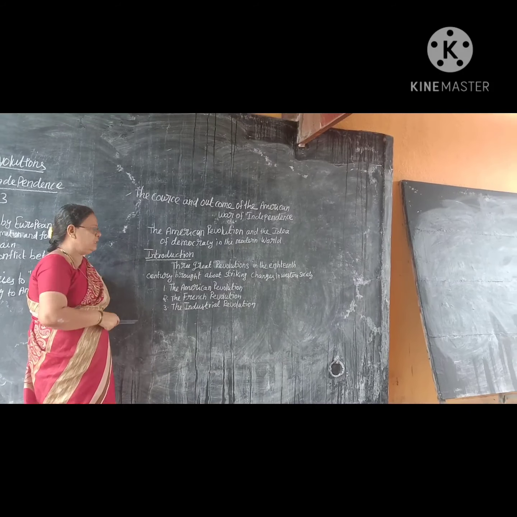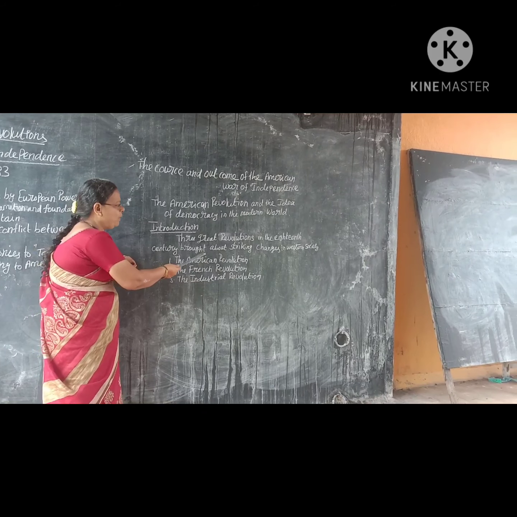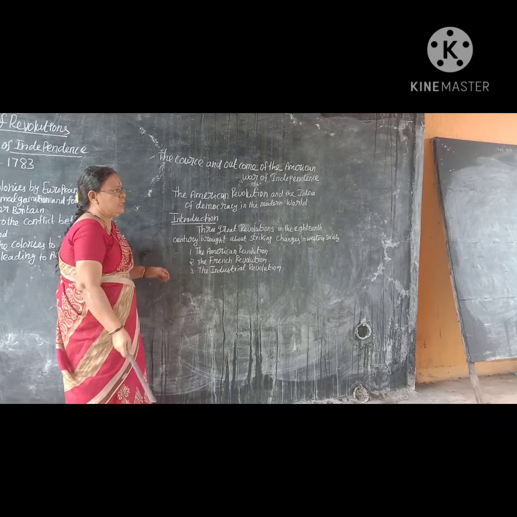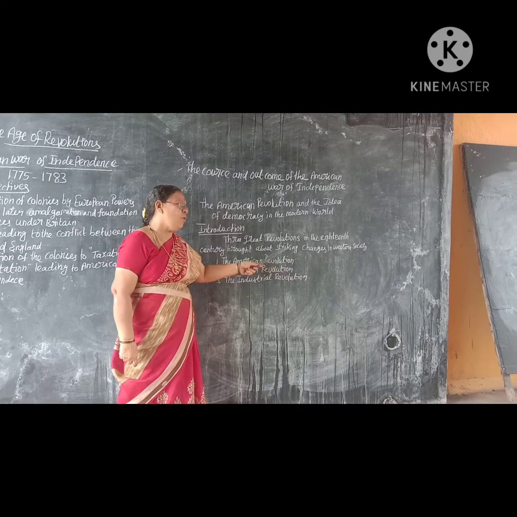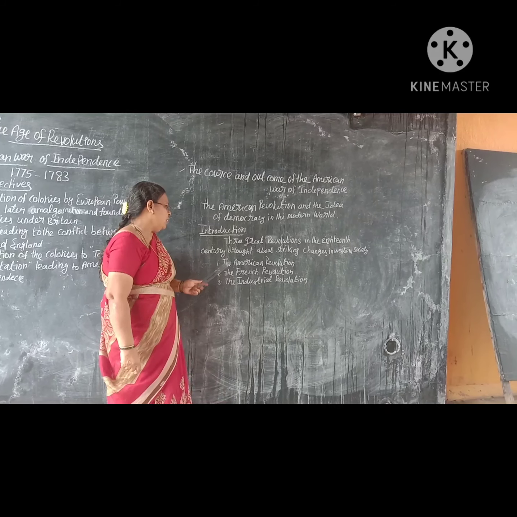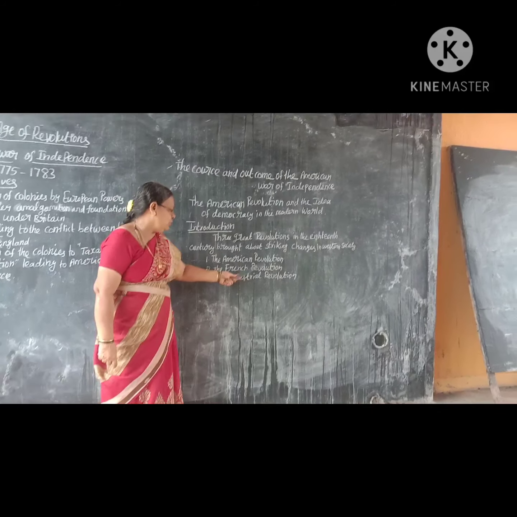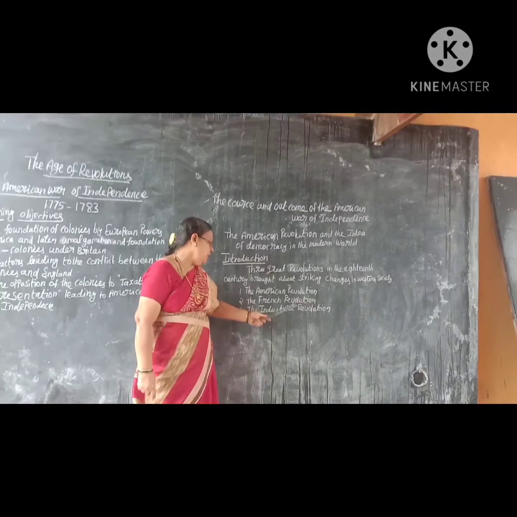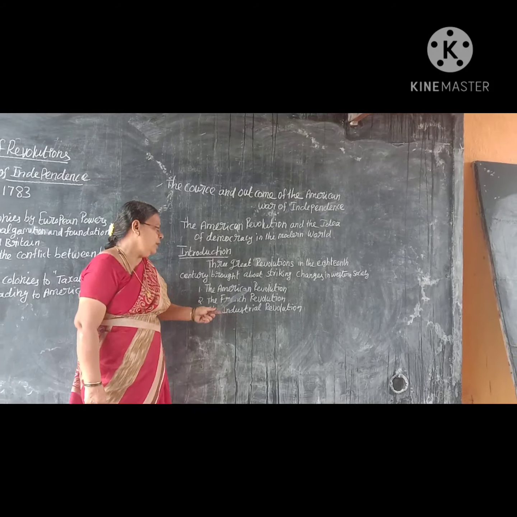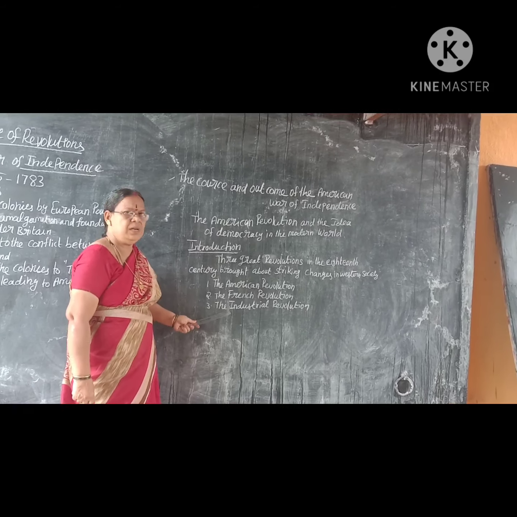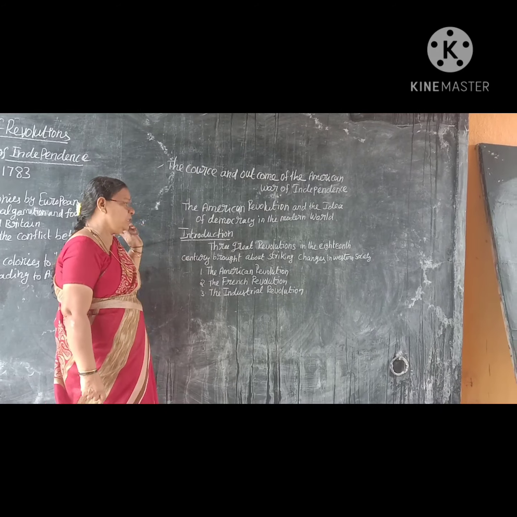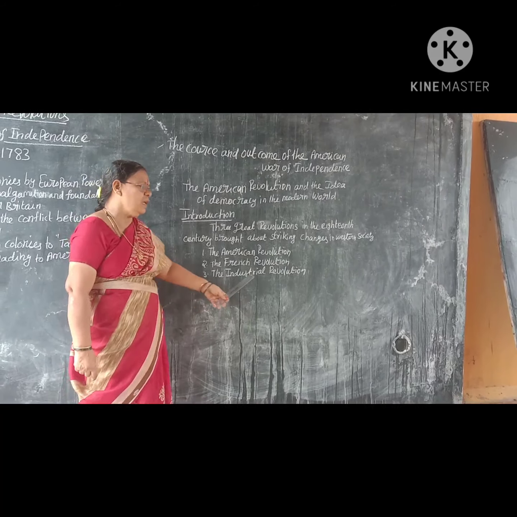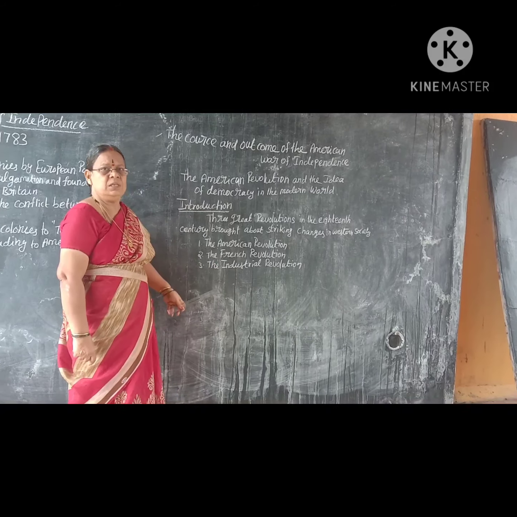Next, introduction. Listen here. Three great revolutions in the 18th century brought about striking changes in Western society. Striking means remarkable. It brought remarkable changes in the European countries. What were they? The American Revolution, the French Revolution, and the Industrial Revolution. The American Revolution and the French Revolution we will be seeing in this 9th lesson, and the Industrial Revolution we will see in the 10th lesson.